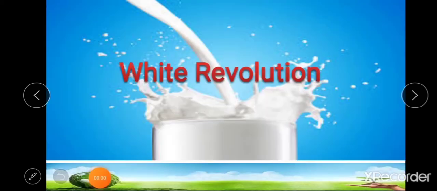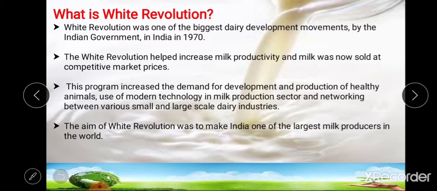Okay, after this, White Revolution. We see in detail about White Revolution. So White Revolution was also known as Operation Flood, and this White Revolution was done in the field of milk and dairy product. Okay, we see in detail about White Revolution in India. So first of all, what is White Revolution?